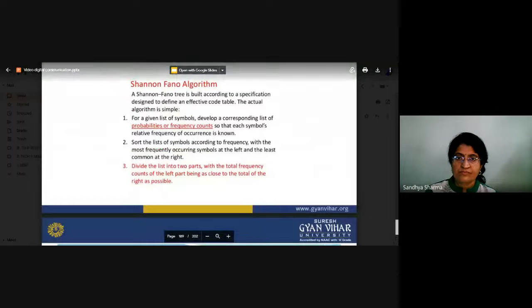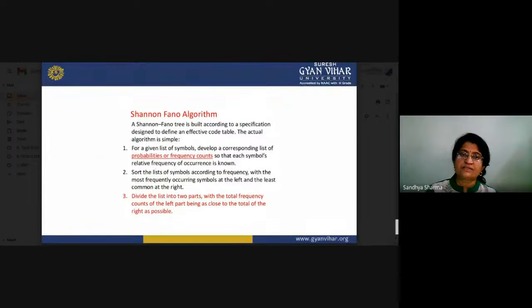Now we will see about the Shannon-Fano coding. Shannon-Fano tree is built according to a specification designed to define an effective code table. So the actual algorithm is simple. First of all, given a list of symbols, develop a corresponding list of probabilities or frequency counts so that each symbol's relative frequency of occurrence is known.